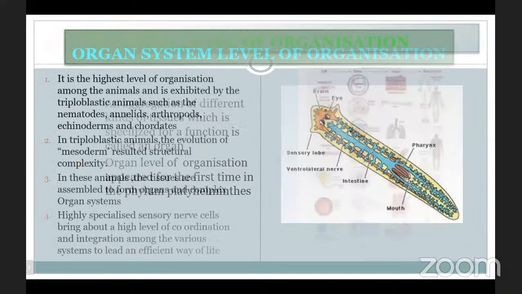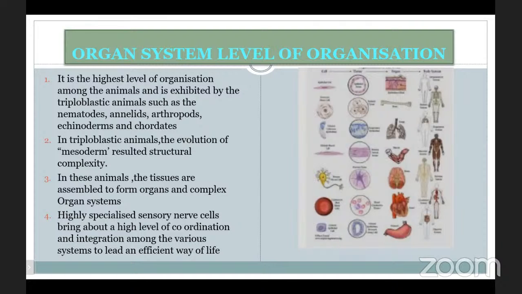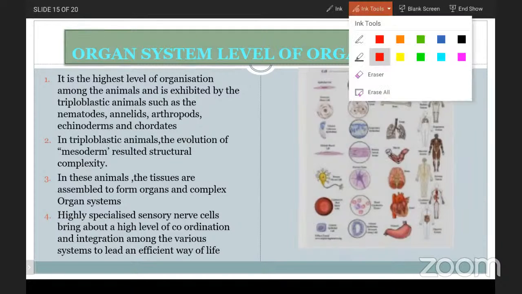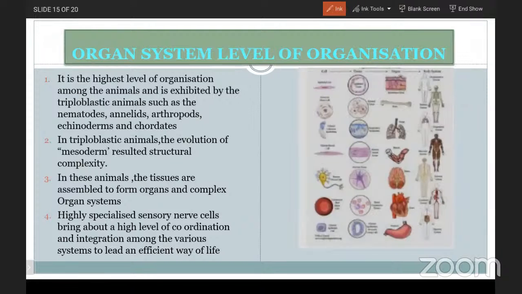Now, organ system level of organization. It is the highest level of organization among the animals and is exhibited by triploblastic animals such as nematodes, annelids, arthropods, echinoderms, and chordates. We will go for the definitions of triploblastic and diploblastic in the coming class. Now we will only discuss the points.